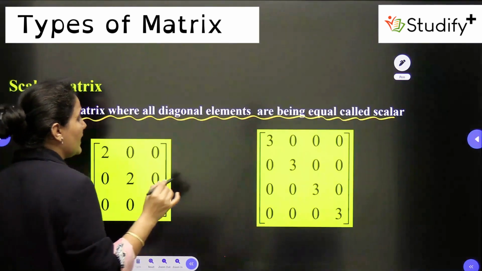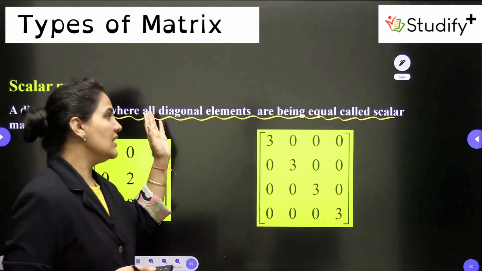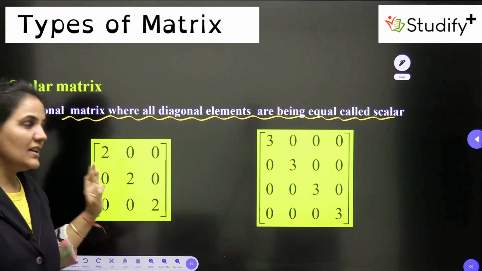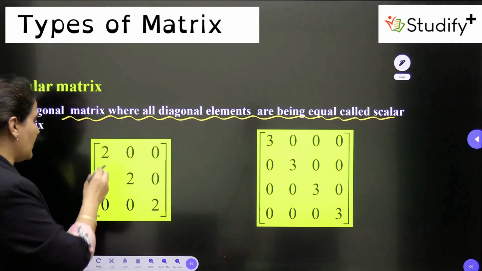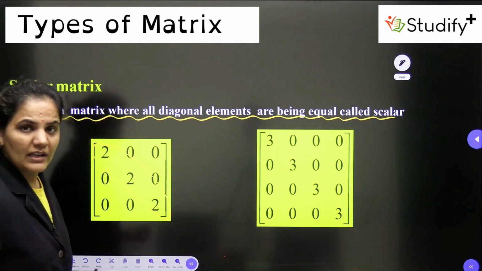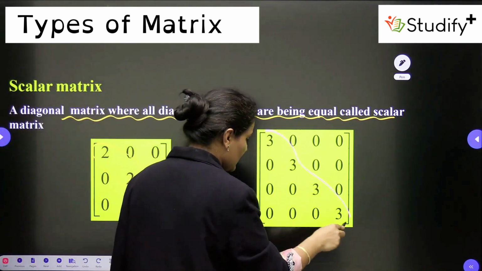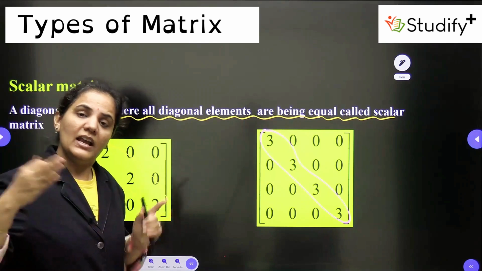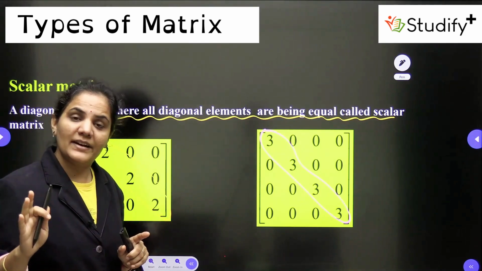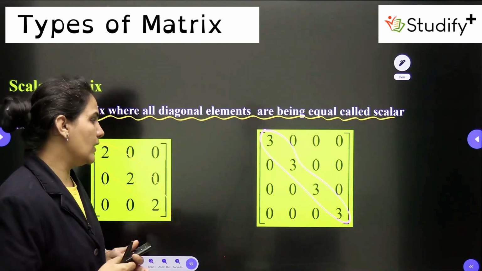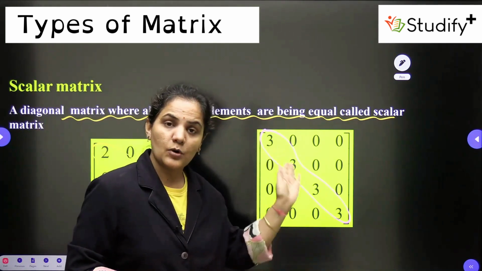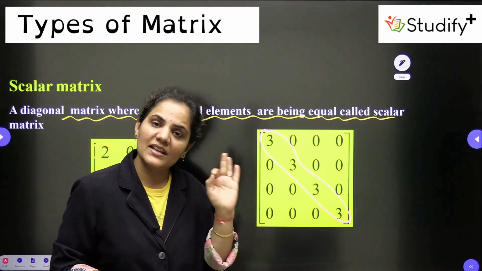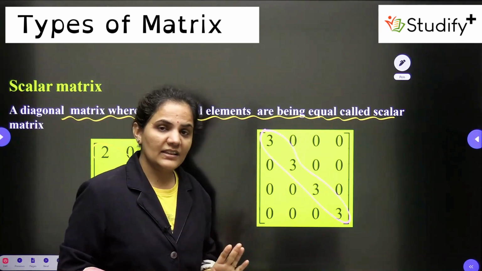So very easily we can understand that a scalar matrix is a matrix in which all diagonal elements are equal. Now one more thing, you can see the example. We are having here 2, 2, 2. This is an example of a scalar matrix. Here we have another example, 3, 3, 3. It can be of any order: 2 cross 2, 3 cross 3, 4 cross 4, 5 cross 5, and so on, n cross n. Any square matrix can be a scalar matrix, if it has this property, that in a diagonal matrix all the principal diagonal elements are equal.